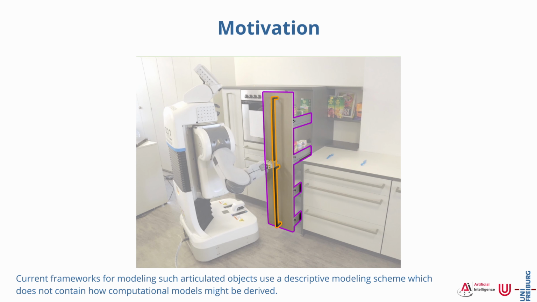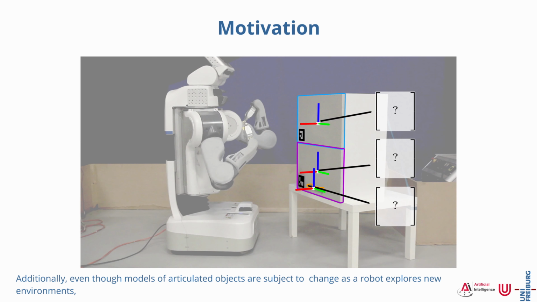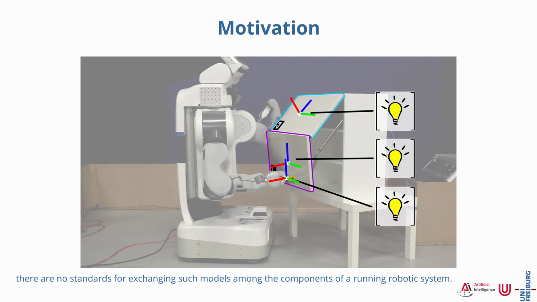Current frameworks for modeling such articulated objects use a descriptive modeling scheme which does not contain how computational models might be derived. Additionally, even though models of articulated objects are subject to change as a robot explores new environments, there are no standards for exchanging such models among the components of a running robotic system.